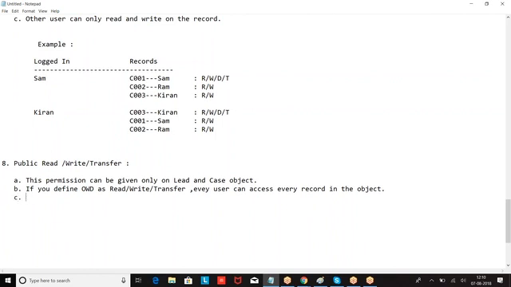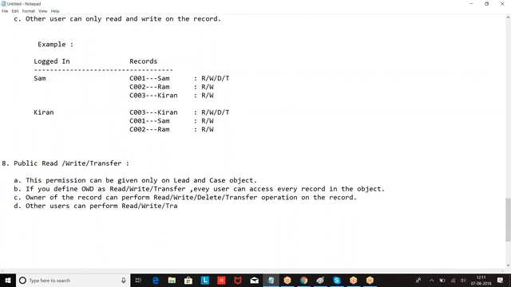The owner of the record can perform read, write, delete, transfer operations on the record. Other users can perform read, write, transfer.